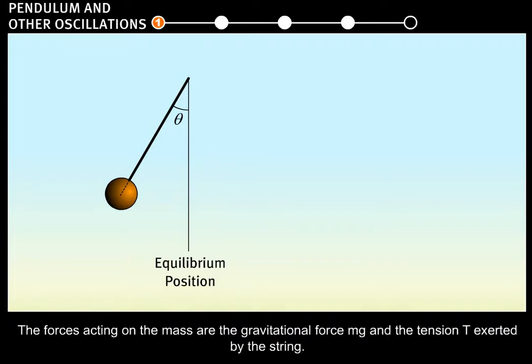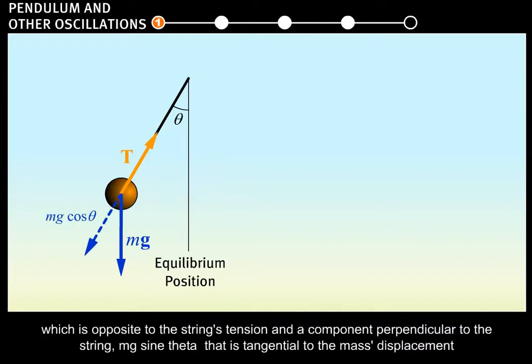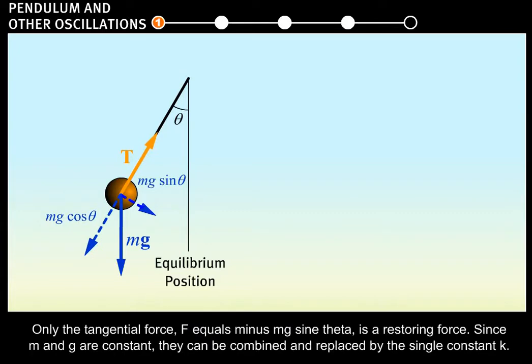The forces acting on the mass are the gravitational force mg and the tension T exerted by the string. The gravitational force can be resolved into a component along the string, mg cosine theta, which is opposite to the string's tension, and a component perpendicular to the string, mg sine theta, that is tangential to the mass's displacement and is always directed toward the equilibrium position. Only the tangential force, F equals minus mg sine theta, is a restoring force.